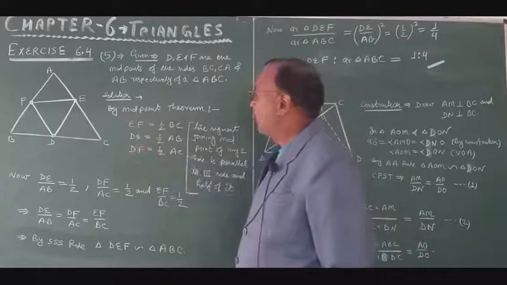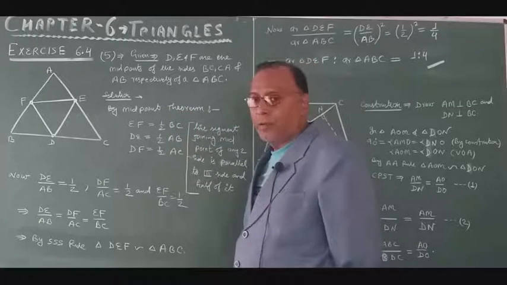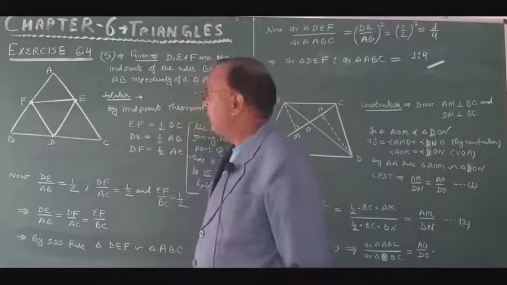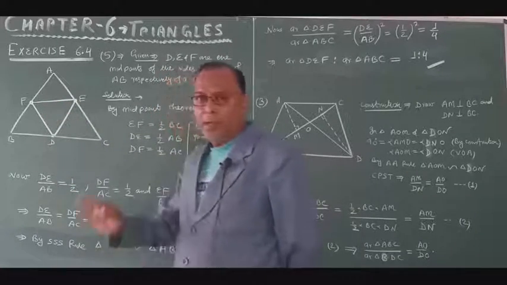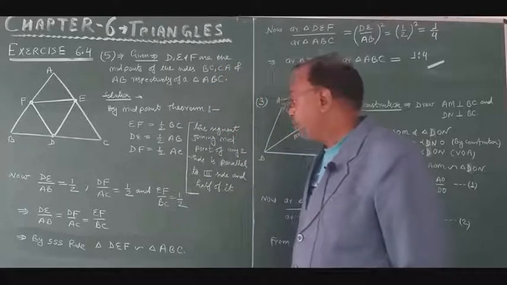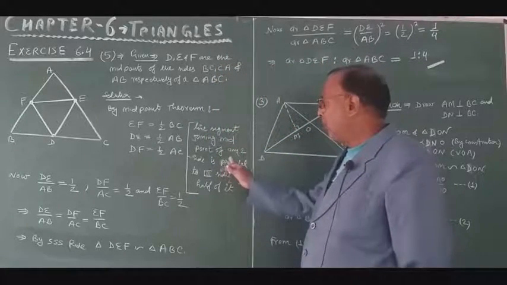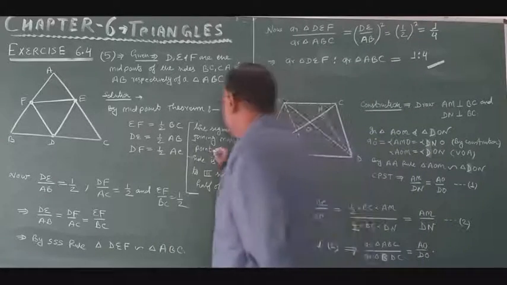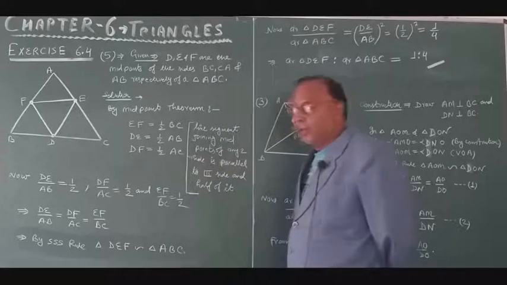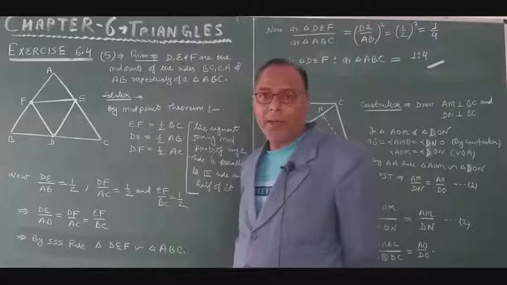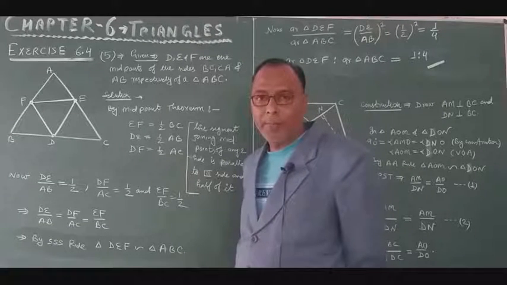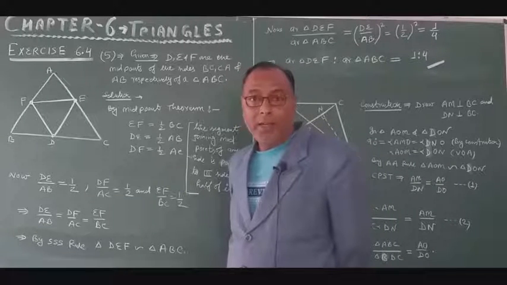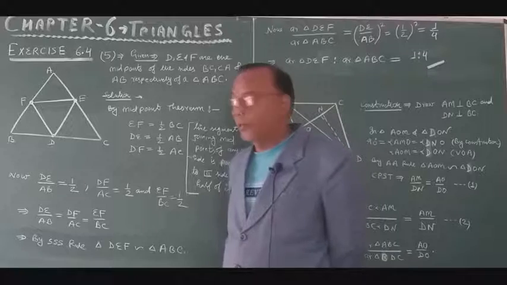So now just look here. By the midpoint theorem, since E and F are the midpoints, if you join them, just remember the midpoint theorem of class 9. The line segment joining the midpoints of any two sides of a triangle is parallel to the third side and half of it. यानी किसी भी ट्रायंगल में अगर हम किन्हीं भी दो साइड के मिड पॉइंट्स को ज्वाइन करें तो उससे जो लाइन सेगमेंट बनता है वो थर्ड साइड के पैरेलल और उसकी लेंथ के हाफ होता है.